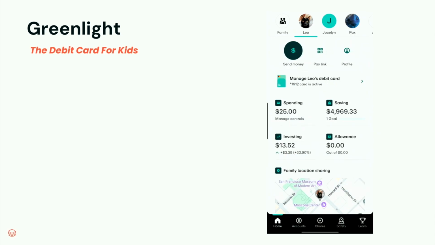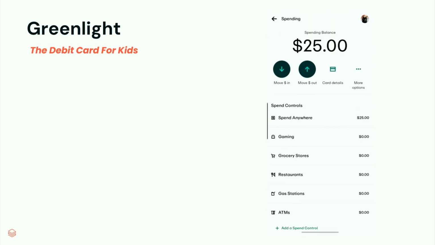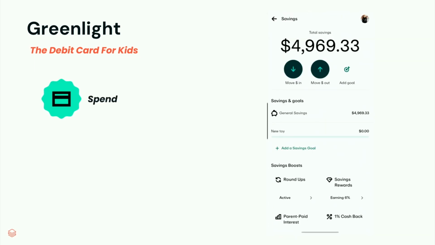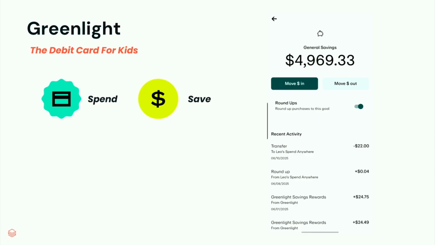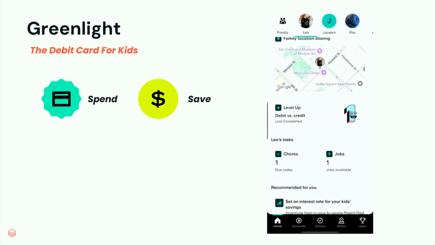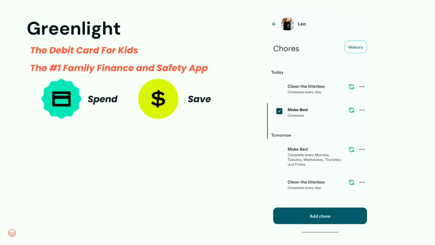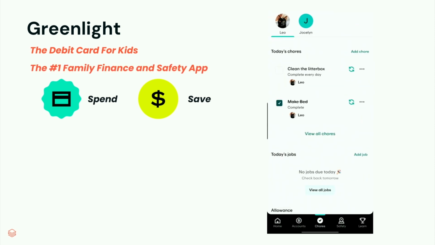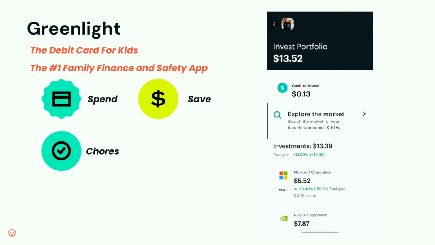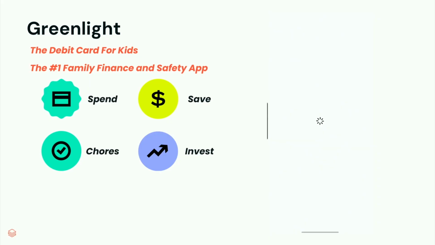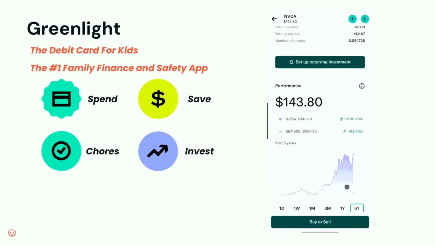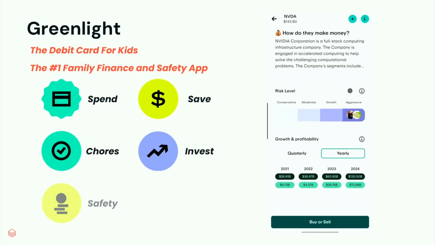So let me tell you a little bit about Greenlight. One, because it's a great product. Two, to give you context for our talk. Greenlight started off as the debit card for kids. It's a way to give your kids money that's not cash, because who uses cash anymore, to teach them to spend and save wisely. But since then, it's evolved into the #1 family finance and safety app. You can set chores and allowance on it to teach your kids how to earn money, how to be responsible with money. It has an invest section to teach kids how to learn about the stock market and learn to invest to grow long-term wealth.